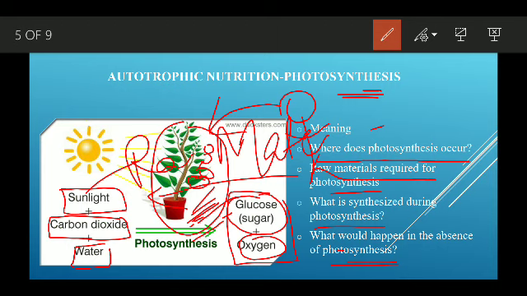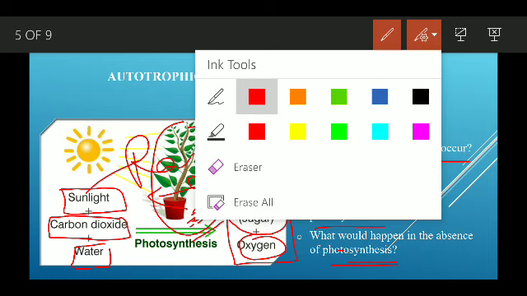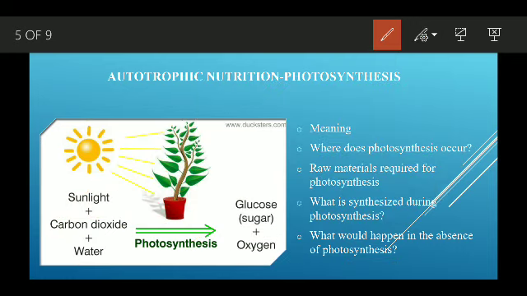Yes, so just tell me, what is photosynthesis? The preparation of food using carbon dioxide and water in the presence of chlorophyll and light is known as photosynthesis.